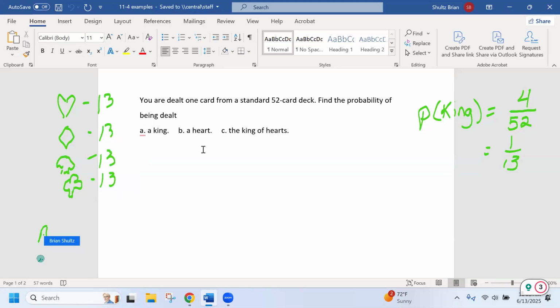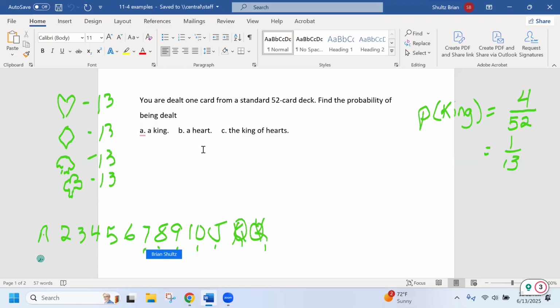Ace, 2, 3, 4, 5, 6, 7, 8, 9, 10, jack, queen, king. 13 cards.